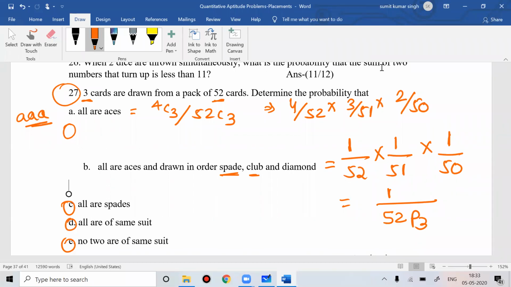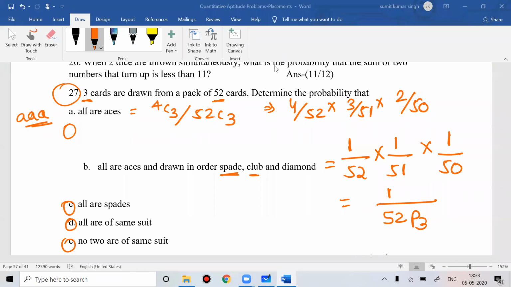No need of finding the answer as 52 into 51 into 50. You don't need to do all that. You have to understand this card problem. You've done probability in 11th, 12th standard. If card problems are given, they will give you options in nCr or nPr only, and you should be able to convert into nPr or nCr form.